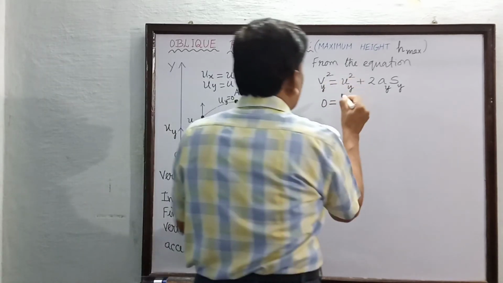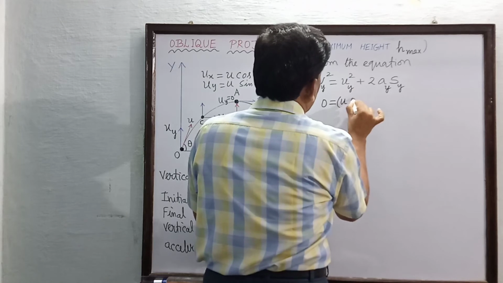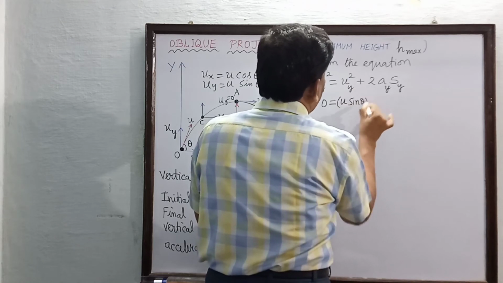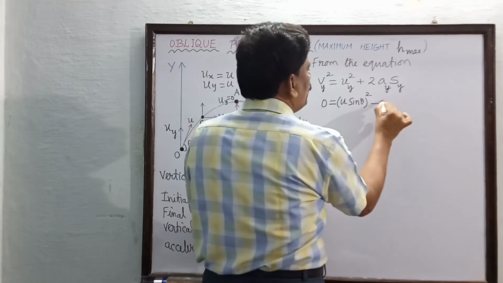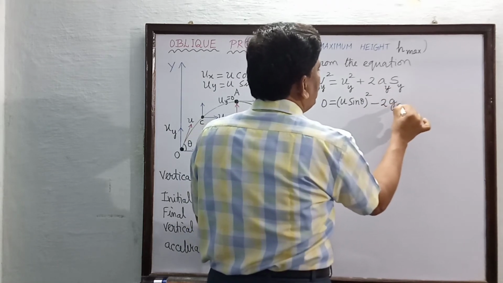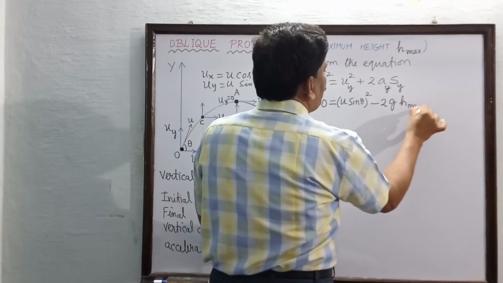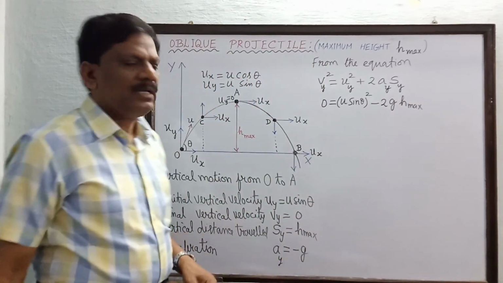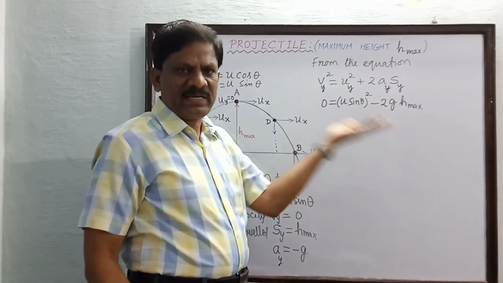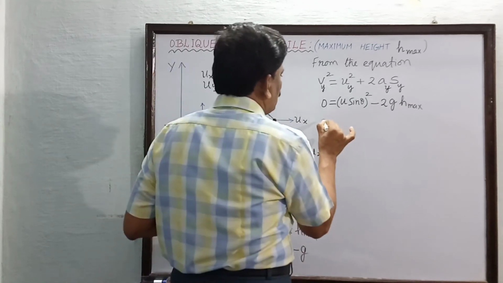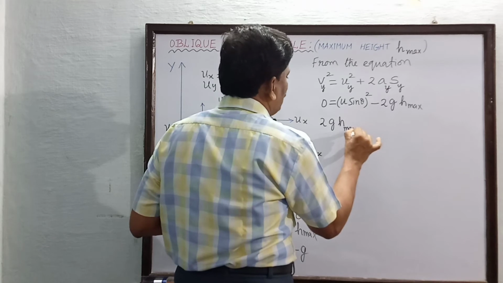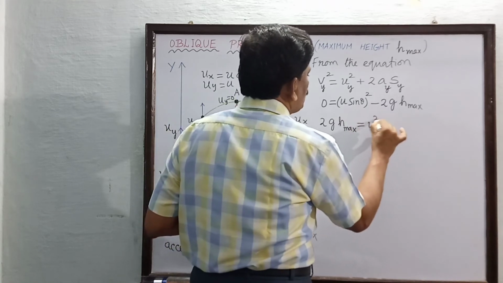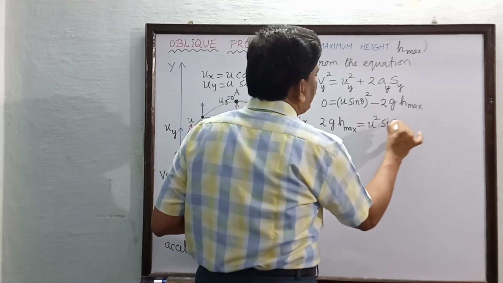So, this is U sine theta the whole square, and acceleration is negative, so minus 2 into g into H max. Now this minus 2g into H max is taken to the left hand side, so it becomes positive. So 2g into H maximum is equal to U square into sine square theta.